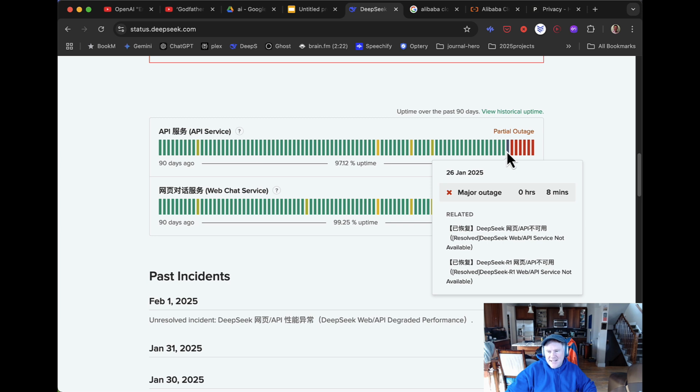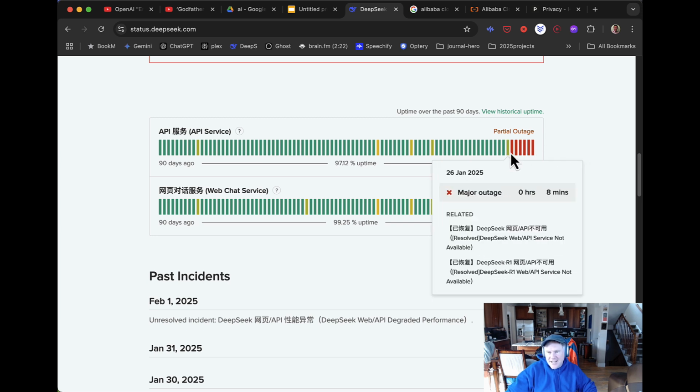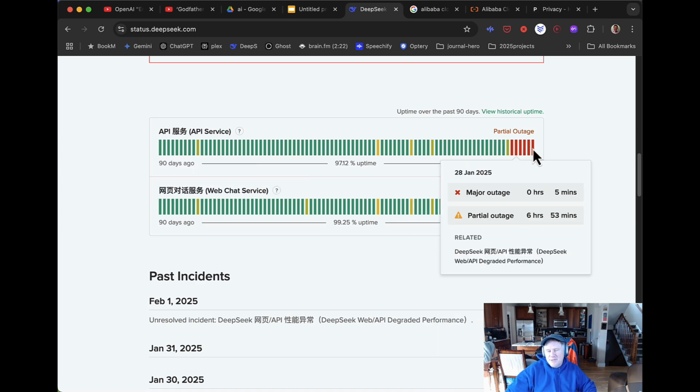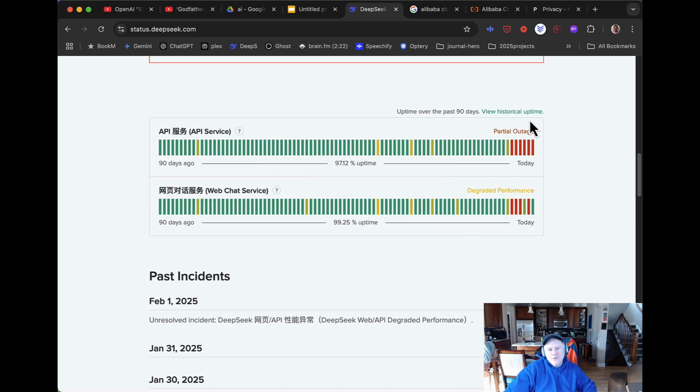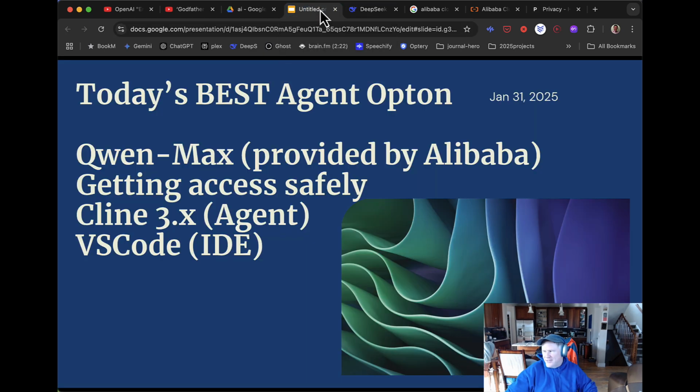But DeepSeek has had an outage for the last 6 days now, the API service at least, and so it's been totally unusable. It's like that news dropped and DeepSeek can't even function. So I don't know. It's all very curious. Anyway, back to the point at hand. This is how you get up and running with the latest model.